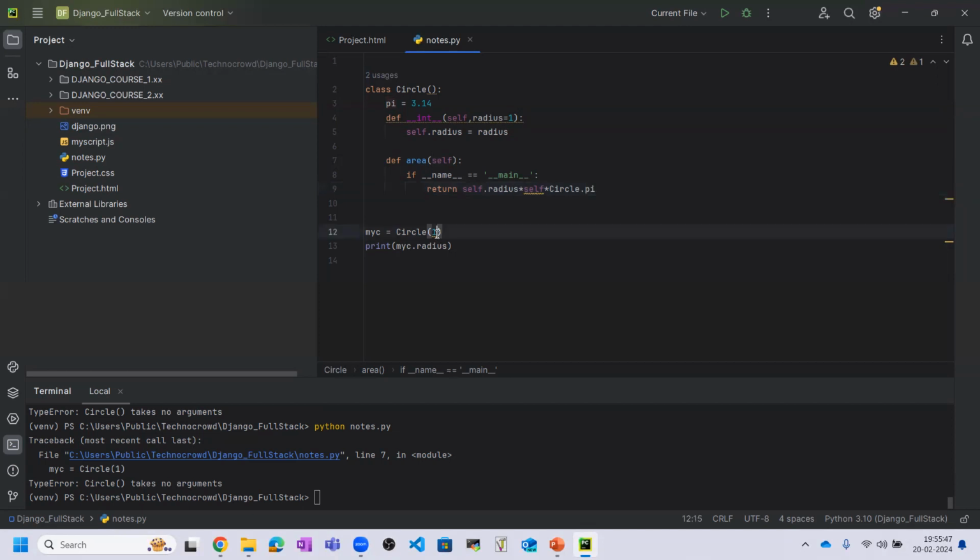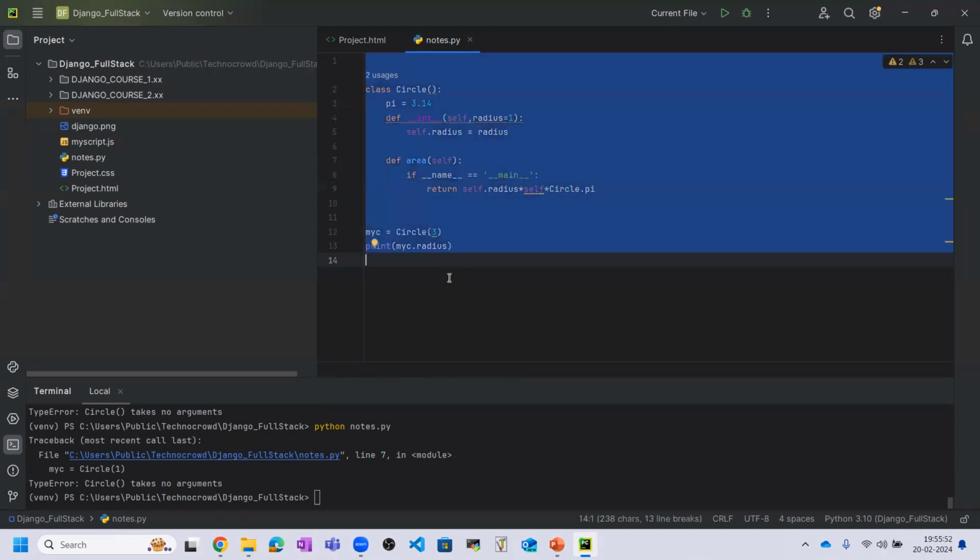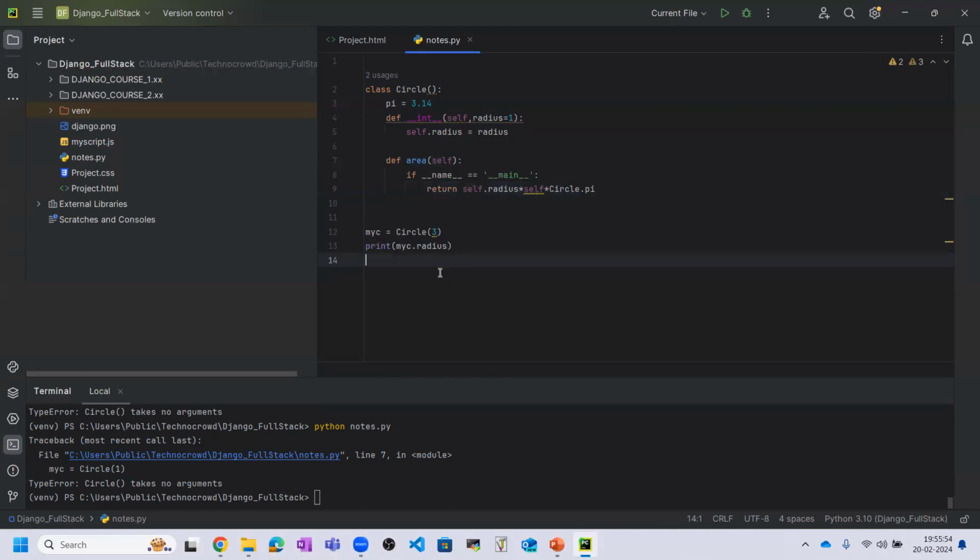Now let me pass 3 radius. So we have also error here. This does not have any argument. Okay guys. So in the next class I will tell you about what is the error.